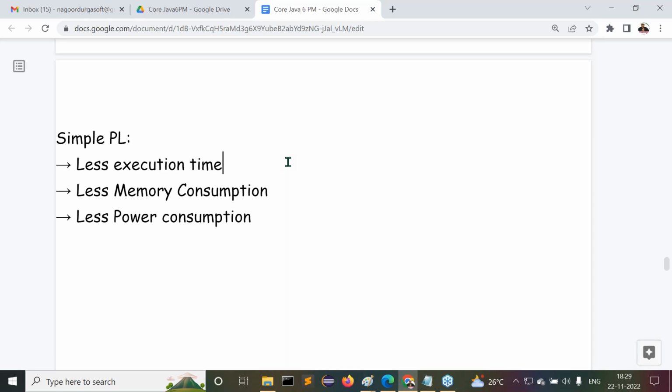So that is the reason for what I am telling. Here, we have to concentrate on 2 points. Point number 1: more execution time, less performance. If execution time is increased, then performance will be lesser. More execution time, less performance. Less execution time, more performance.